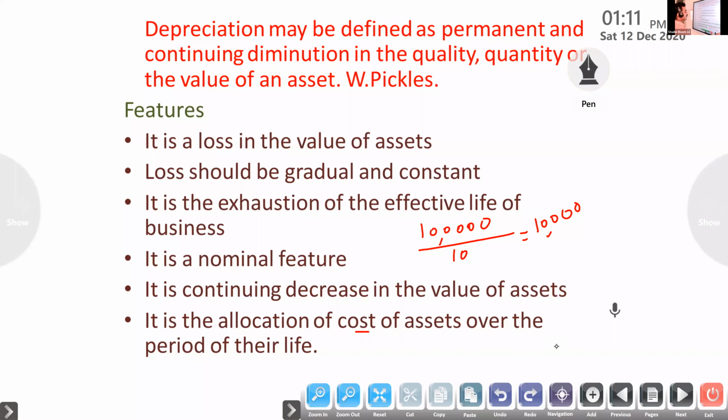So every period we will write 10,000 as depreciation. These are the features of depreciation. It is a loss in the value of assets. It should be gradual and constant. It is the exhaustion of the effective life of the asset. It is a normal feature. It is a continuous decrease in the value of assets. And it is the allocation of cost of assets over the period of their life.